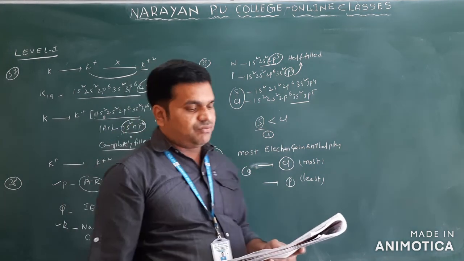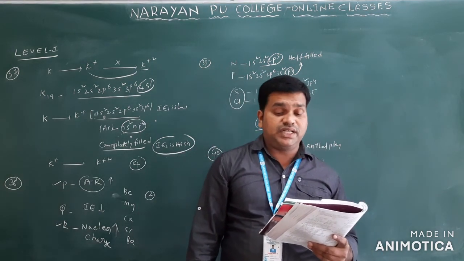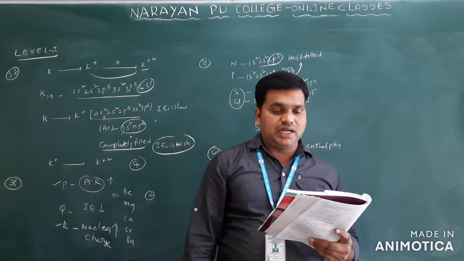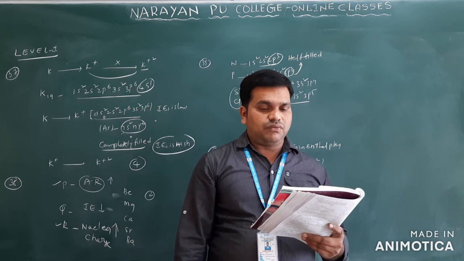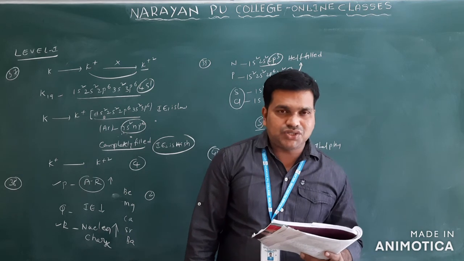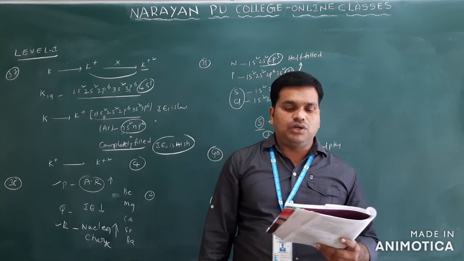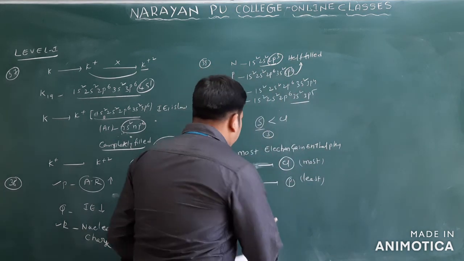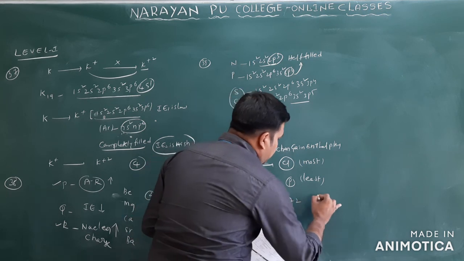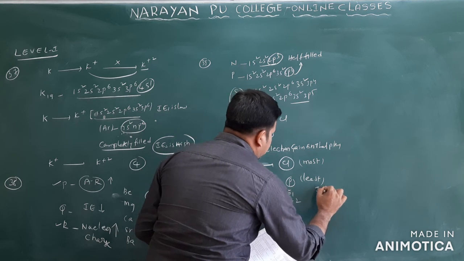Come to question number 41. We have IE1 and IE2, that means first and second ionization energies in kilojoules per mole. A few elements are designated by the Roman numerals given below. They are asking which would be an alkali metal. An alkali metal will show a sudden jump from IE1 to IE2 only. The first value given is 2372 and 5251. This is IE1 and this is IE2.